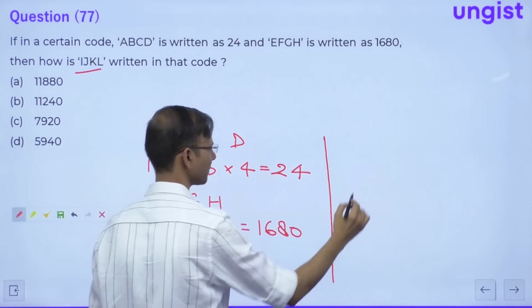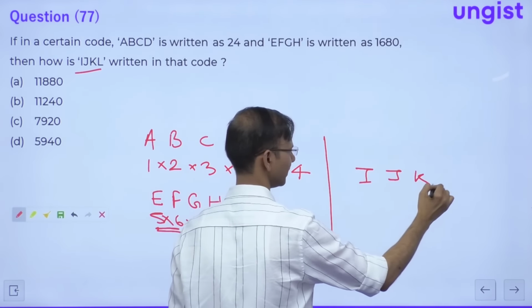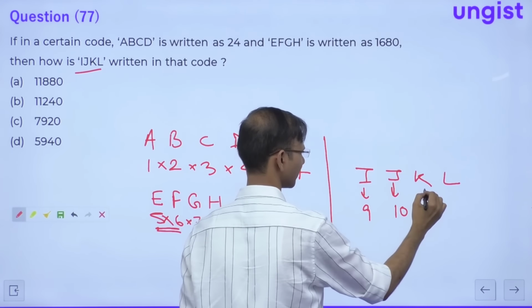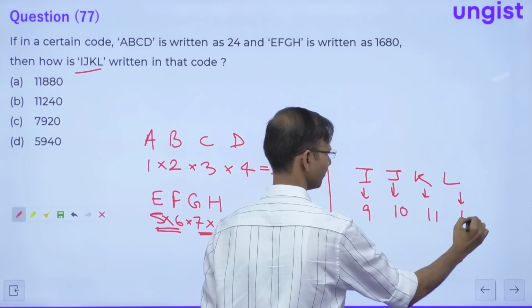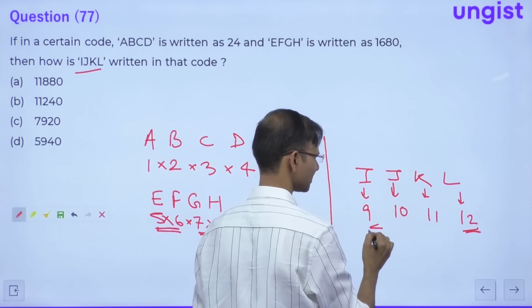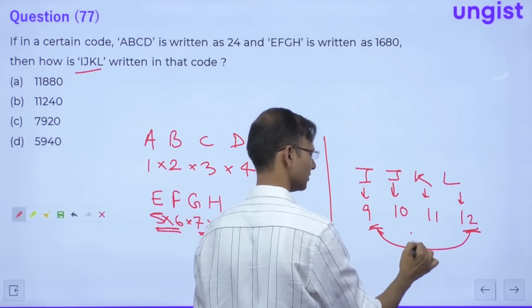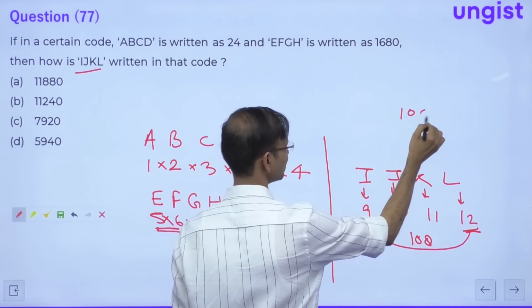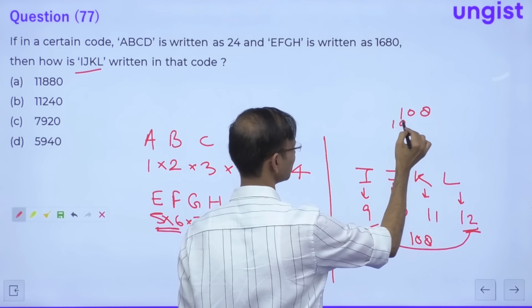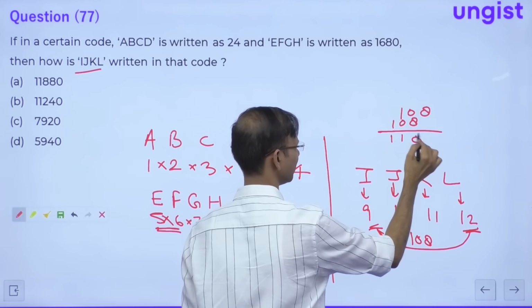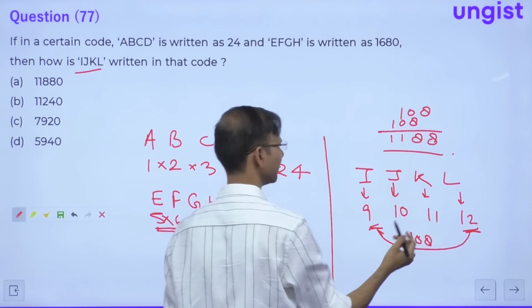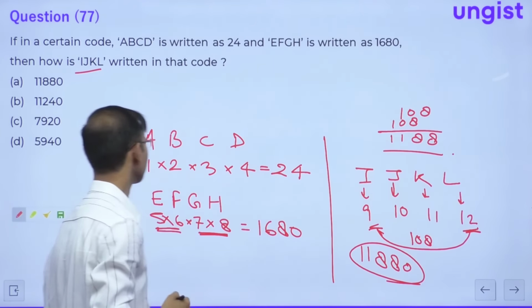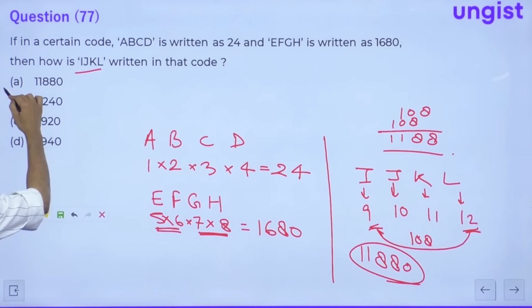IJKL. J is 10, this is 9, this is 11, this is 12. 12 into 9 is what? 108. 108 into 11 into 10. So 108 into 11 will be 1188, and into 10 also, so 11880. So guys, this is A option.